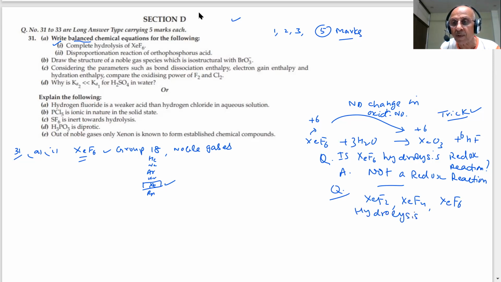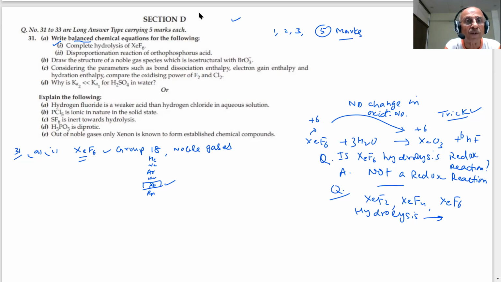Very important. So what will you do? Take the NCERT book and write down the hydrolysis reactions of XeF2, XeF4 and XeF6. One of these questions can be asked to students. Make sure that you do this. Every year they are given as a question, just as here they have given XeF6.